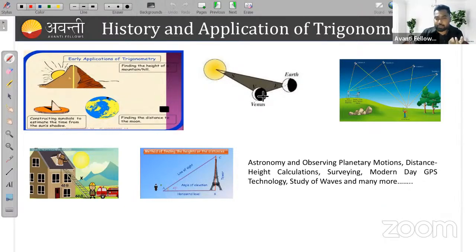For example, the distance between the sun and earth, or if I ask you to measure the height of a mountain. Also, when the firemen come to your home, how do they fix their ladder to where the fire has begun? At what angle should they place it so that they reach where the fire is? All these things use trigonometry.